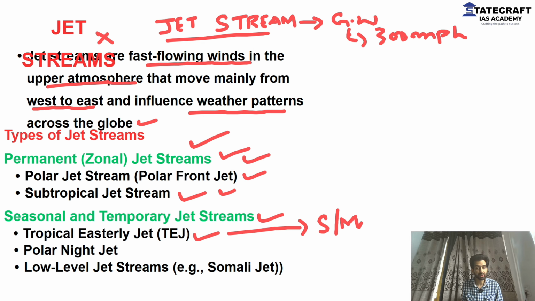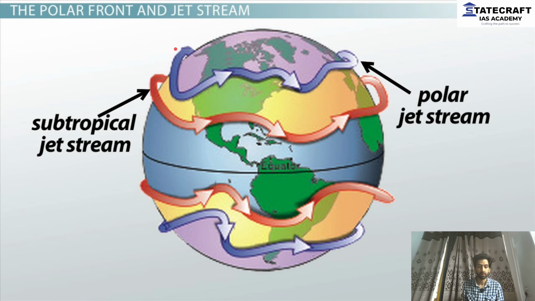Start your notes with these two only right now, because this is what we are going to learn about today. So, under permanent jet streams, we have two types: one is a polar jet stream and the second one is a subtropical jet stream. Polar jet and subtropical jet. If you look at this image, look at this blue. The blue one is a polar jet. And the red or orange, or whatever color it is, I don't know exactly, sorry, this one is a subtropical jet stream. These are the two jet streams that we have to learn about.